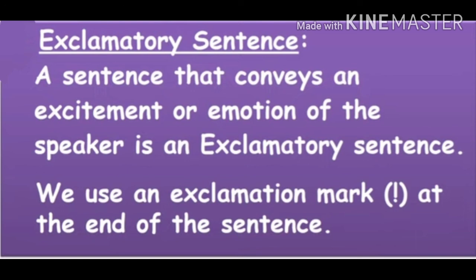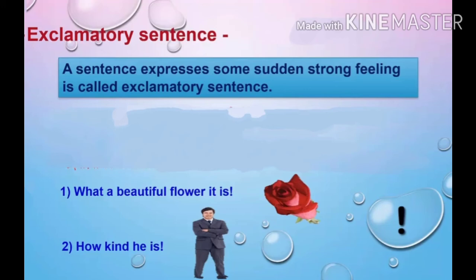Second point, some exclamatory sentences begin with the word how, followed by an adjective or adverb. And third, the subject and the verb in the exclamatory sentences either occur at the end of the sentence or are left out completely.